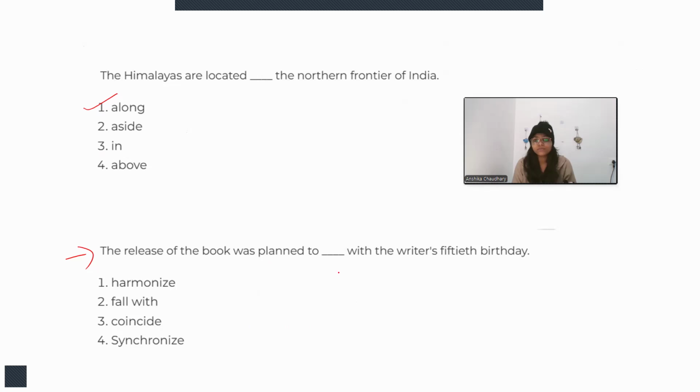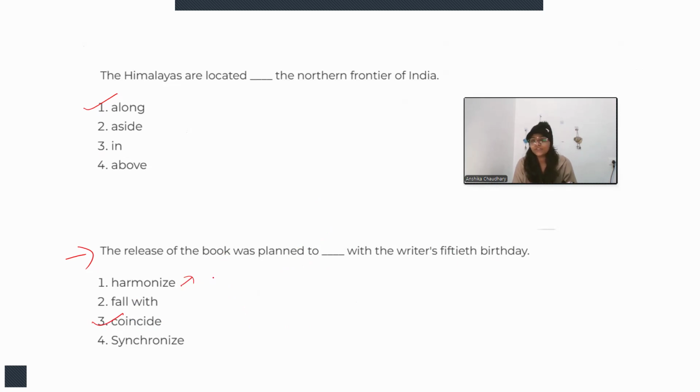the release of the book was planned to with the writer's 50th birthday. So while seeing this sentence, it is clear that they should be aligned together, right? There should be, we can say, parallelism, that both of the events are falling on the same day. So here the correct word we will use is coincide, that both of the events, the writer's birthday and the book release plan, coincide together, right?